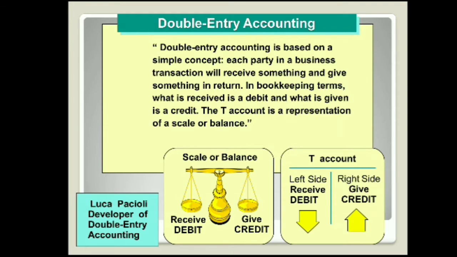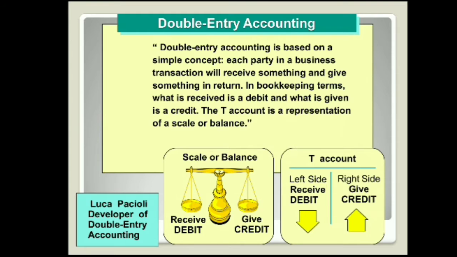Double entry accounting is based on a simple concept. Each party of a business transaction will receive something and give something in return. In bookkeeping terms, what is received is a debit and what is given is a credit. The T account is a representation of a scale or balance. When you look at the scale or balance, on the debit there is a receive and on the credit there is a give. And this can also be presented in the form of a T account. The left side represents receive, which we call a debit. The right side is presented as give, which is called a credit.